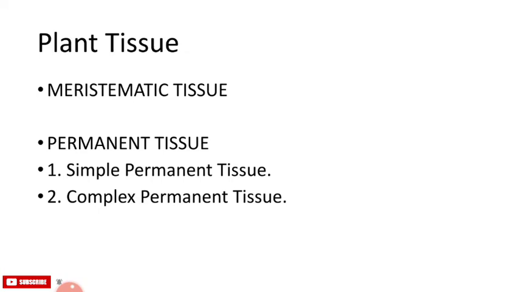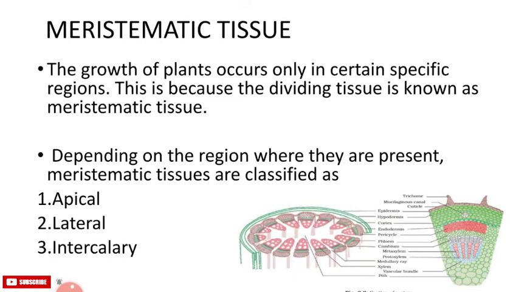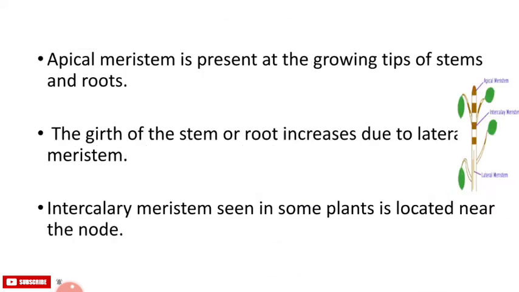So let's start with meristematic tissue. The growth of the plant occurs only in certain specific regions. This is because the dividing tissue is known as meristematic tissue. Depending on the region where they are present, meristematic tissues are classified as apical, lateral and intercalary. Apical meristem is present at the growing tips of stems. New cells produced by the meristem itself, but they grow and mature. Their characteristics change slowly and they become differentiated as components of the tissue.